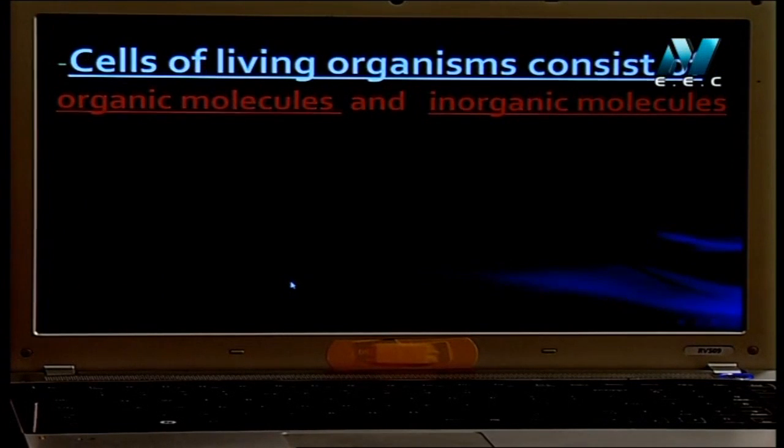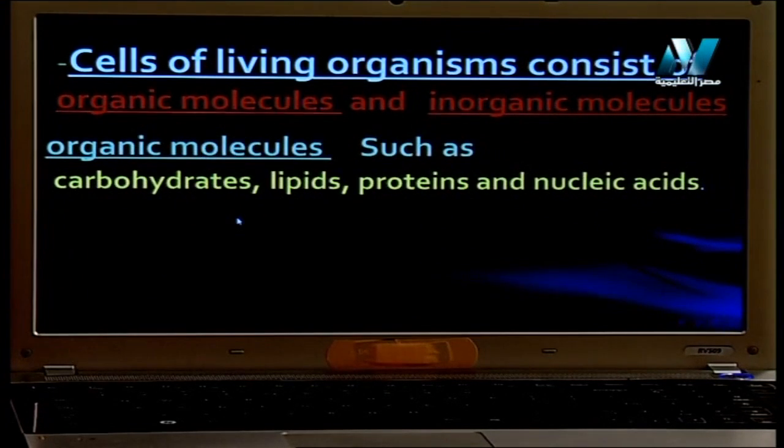Let's start. The cell of the living organism consists of two types of molecules: organic molecules and inorganic molecules. What is meant by the word organic here? Organic, such as carbohydrates, lipids, proteins, and the nucleic acid.